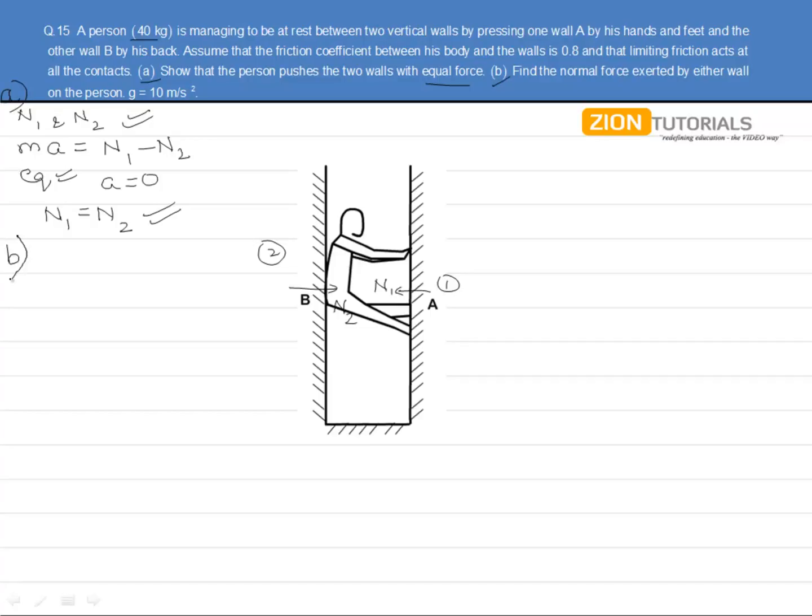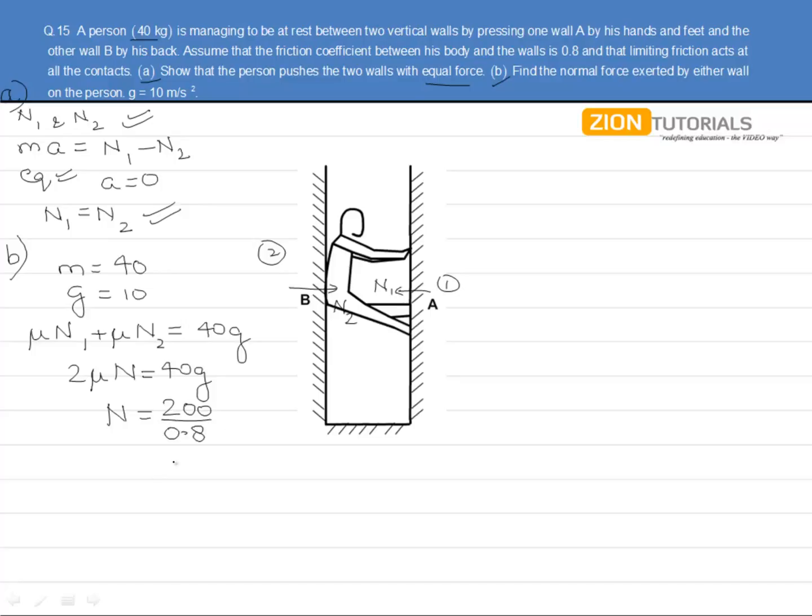Let us proceed to the second part of this question, in which we know that the mass of the person is 40 and acceleration due to gravity g is 10. So mu N1 plus mu N2 are balancing the weight of the person, that is 40g. Since N1 and N2 are equal, we can say 2 mu N equals 40g, that is N equals 200 over 0.8, which equals 250 Newton.